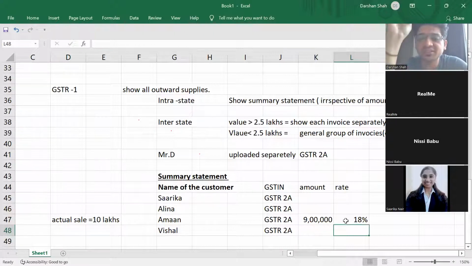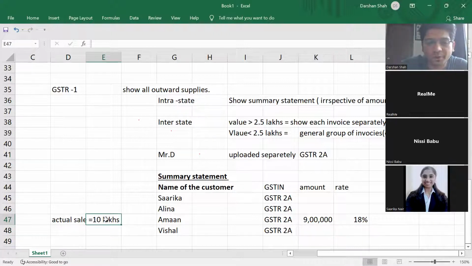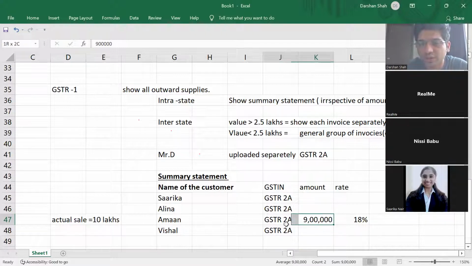When Aman is filing his income tax returns, he's showing the cost of raw materials as 10 lakhs, and the profit difference of 1 lakh will not match, right? Then the government will send a show cause notice to Aman that you are showing more expenditure, whereas your GSTR 2A is showing only 9 lakhs.